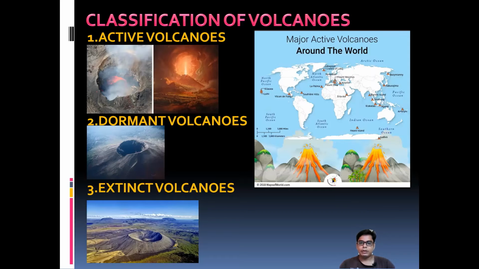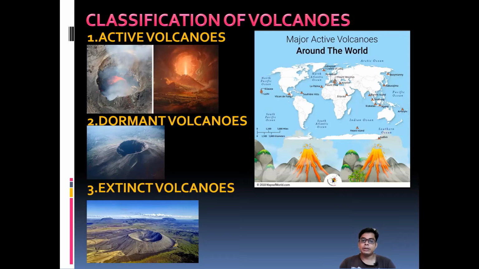One of the best examples is the Vesuvius volcano, which is located in Italy. It last erupted in 79 AD, and after that there was no eruption for about 1,500 years.